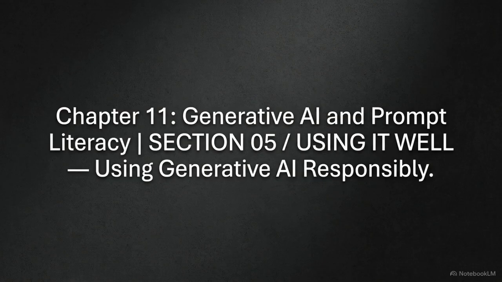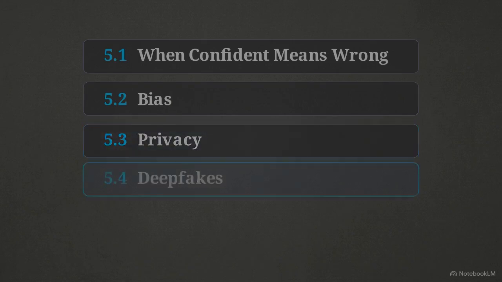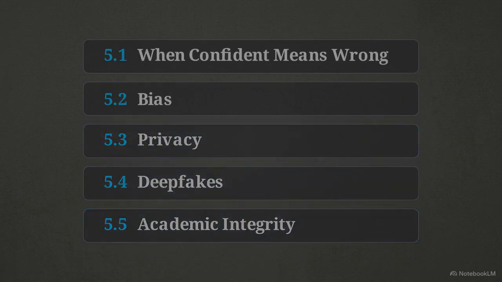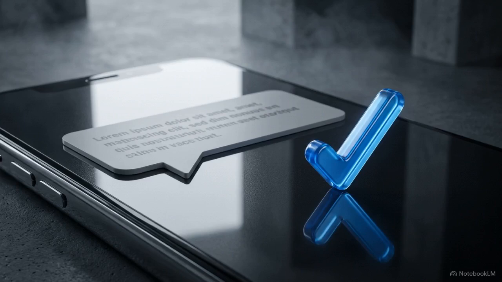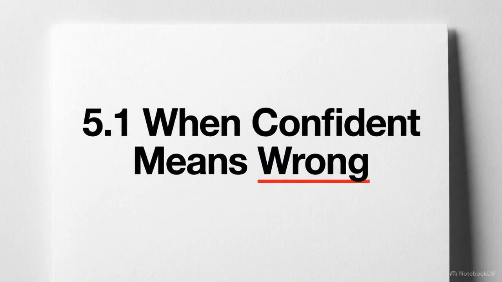We have arrived at our final set of topics for this chapter, bringing all of our previous lessons together. This roadmap outlines our path for navigating these challenges, stepping through each of the core vulnerabilities you will encounter as a user. Operating systems that are designed to sound entirely sure of themselves requires a specific human skill: calibrated skepticism. We will begin with the most common deception built into these models.